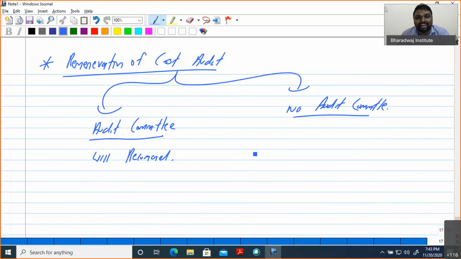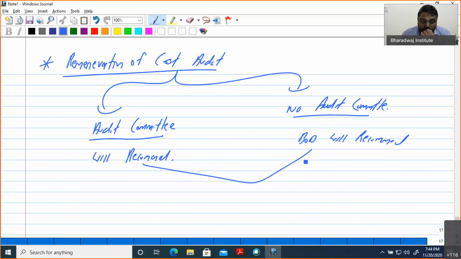If a company does not have an audit committee, then the board of directors will recommend. So if the audit committee is there, the audit committee will recommend; otherwise the board of directors will recommend.